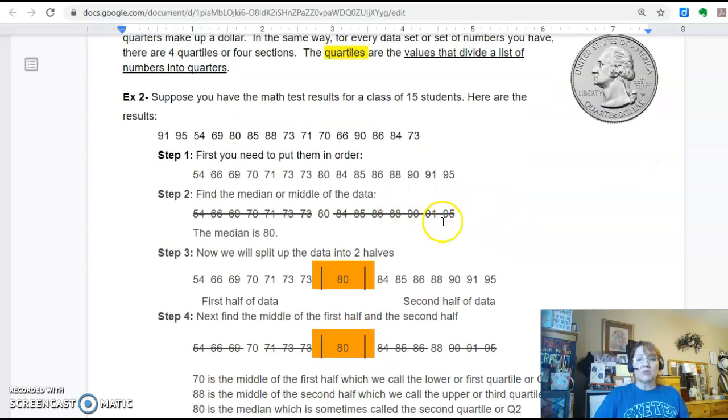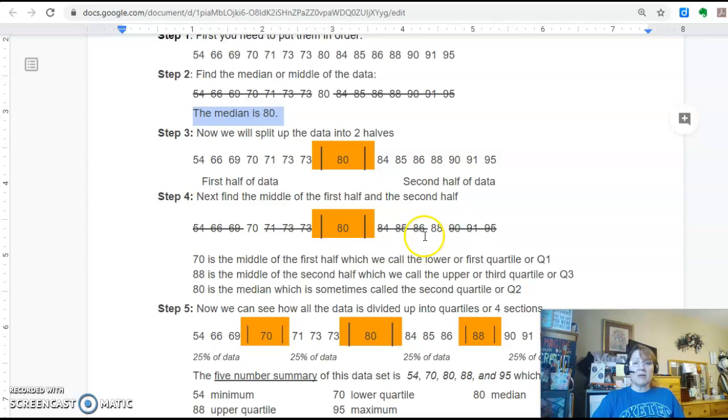So how do you even figure out that? Well, you have 15 students. So the first thing you need to do is put them in order, which I did. And then you start, do these two, these two. So I did all that for you. And I found out that your middle was 80. So we know 80 is the median. 80 is the middle.